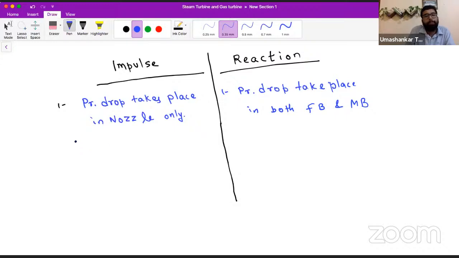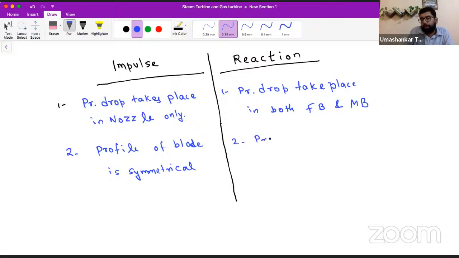What else? We have seen the profile of the blade in the impulse turbine. The profile of the blade is symmetrical. And here, in the reaction turbine, the profile of the blade is not symmetrical.